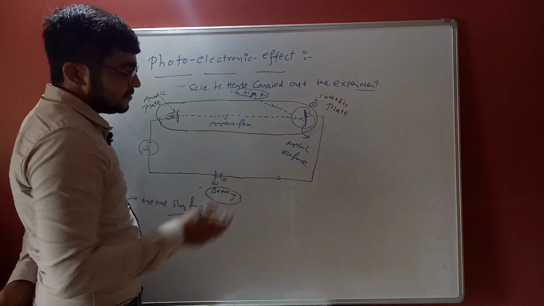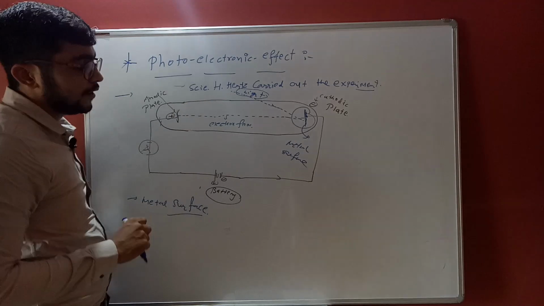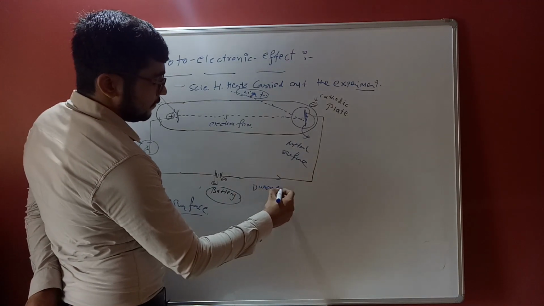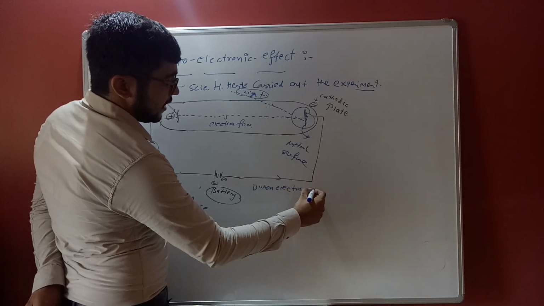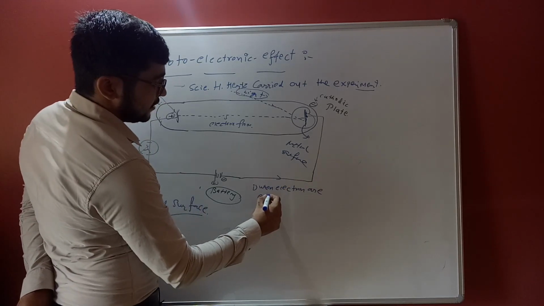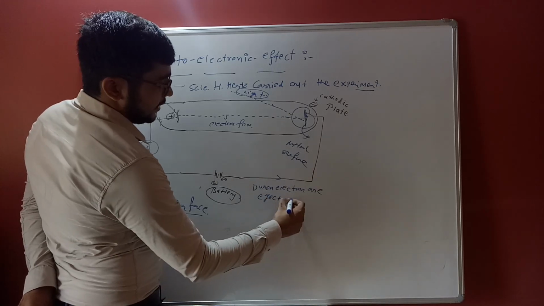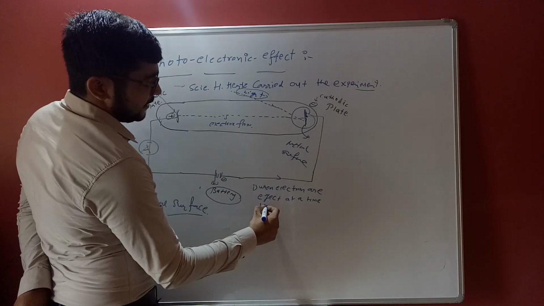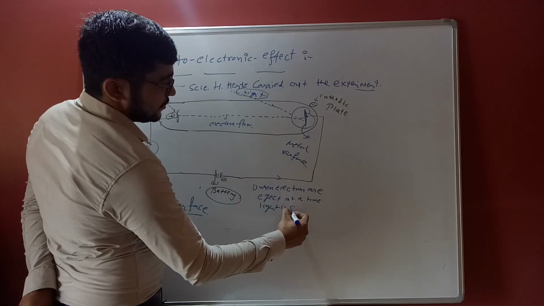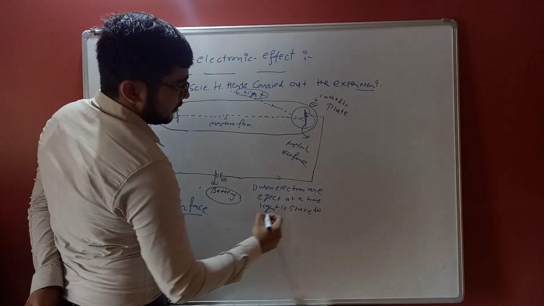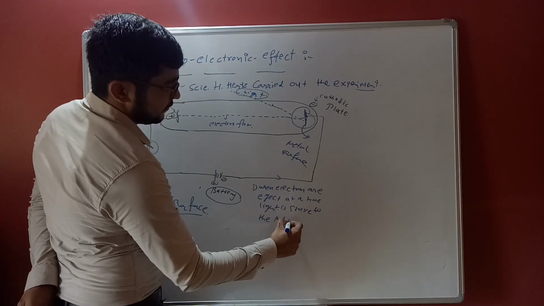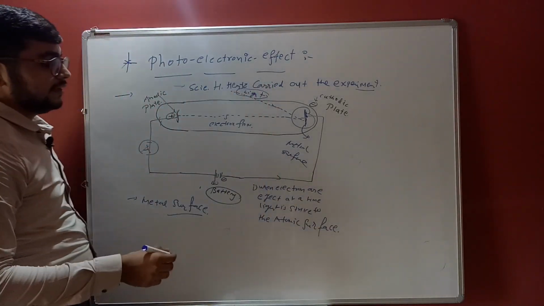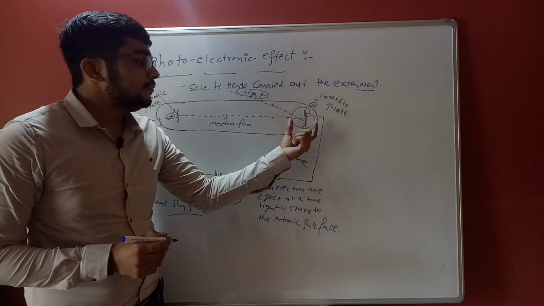So the first point is about the photoelectric effect by the scientist H. Hertz. What is the first point? When electrons are ejected at a time light strikes the atomic surface, there is no time lapse.